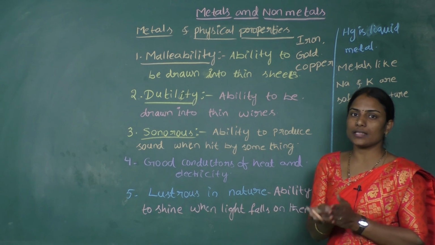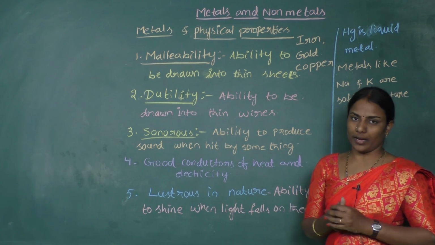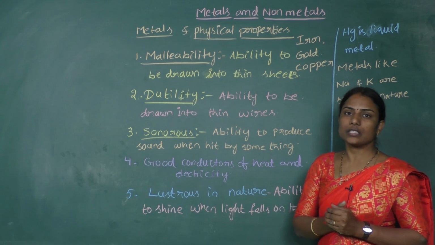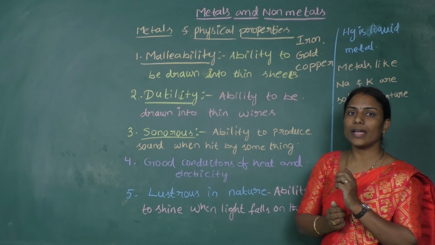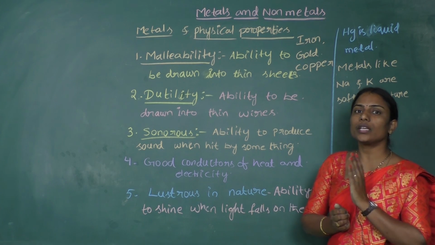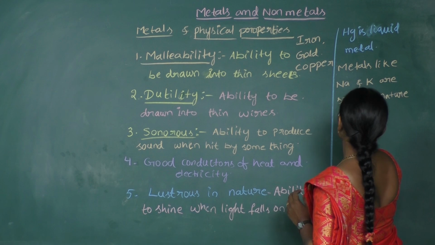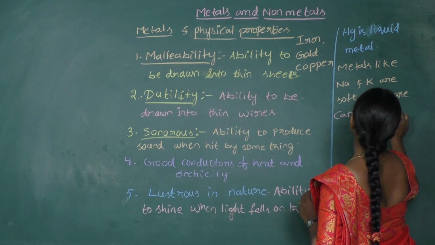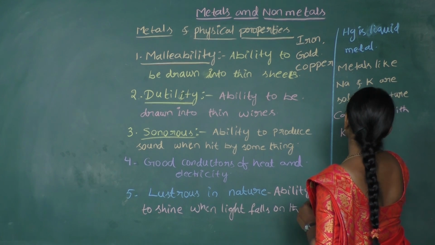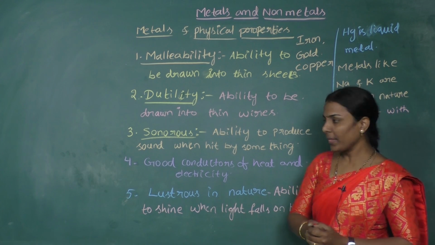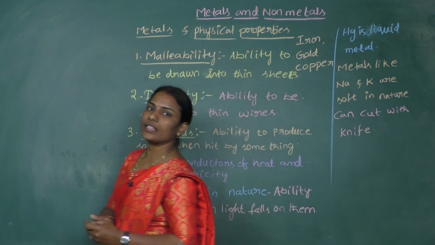They are not as hard as iron or copper. They are soft metals. How can we say soft metals? In the sense they are soft like wax, so that you can cut them with a knife. Okay, so these are the basic physical properties of metals, and now have a look at these properties.